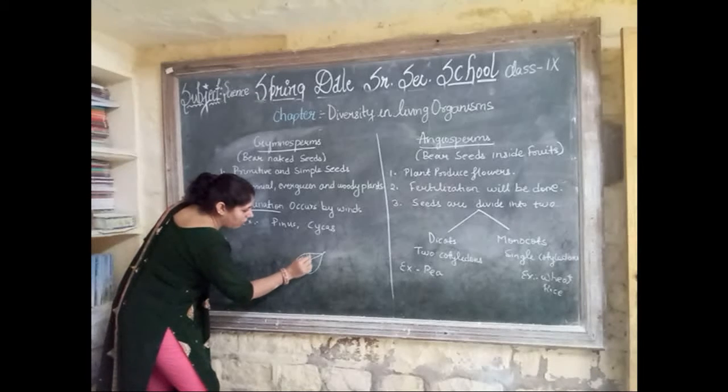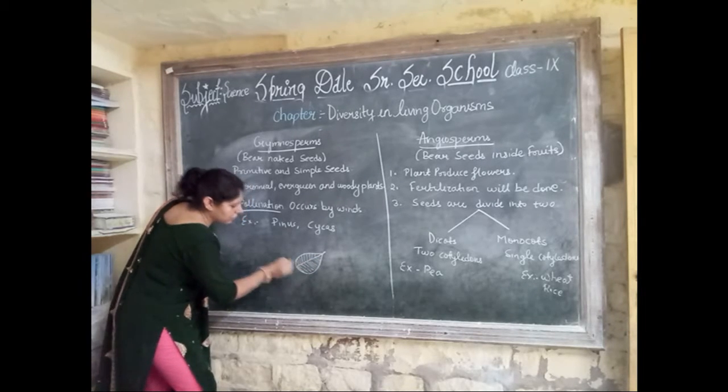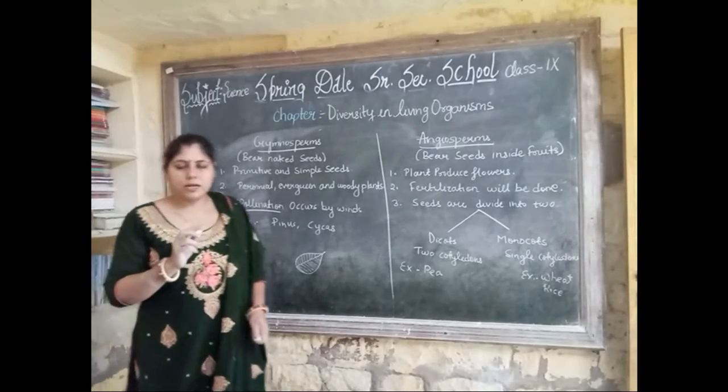These are called parallel venation. So, you understand all these things.